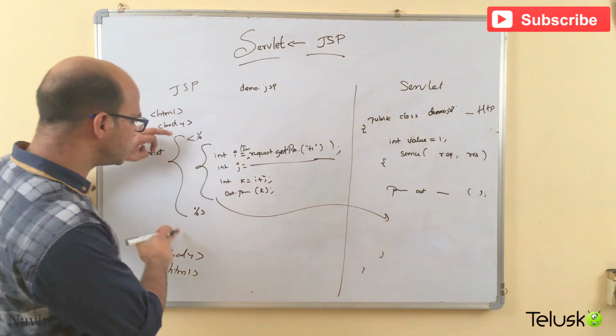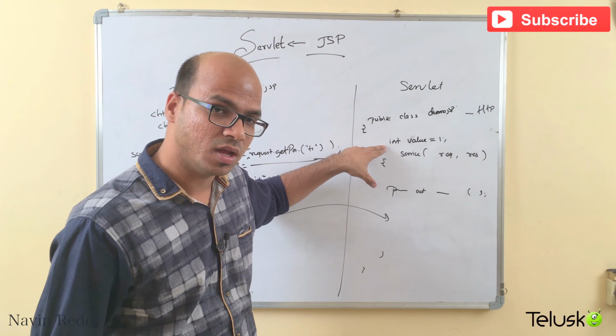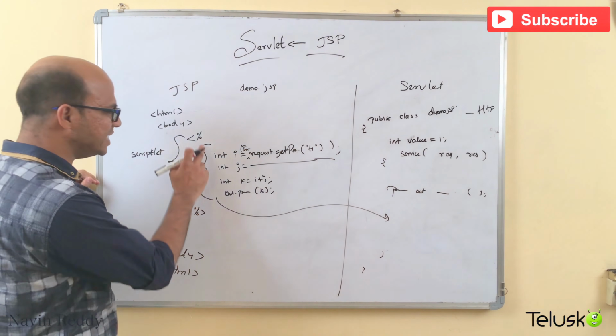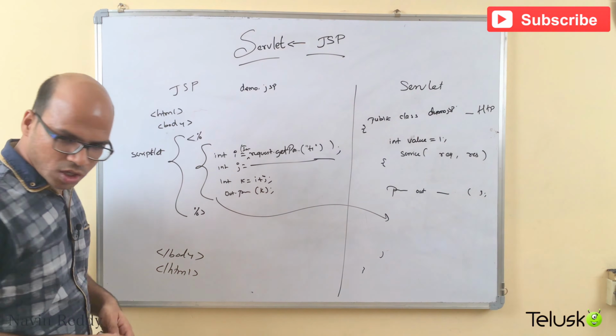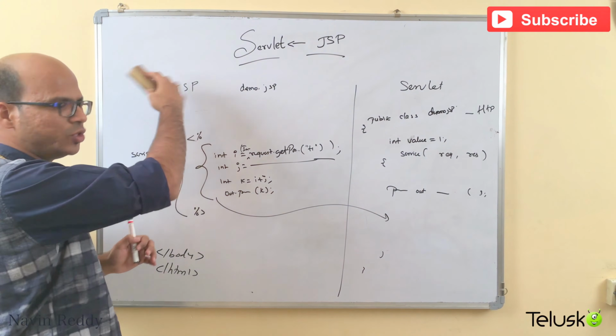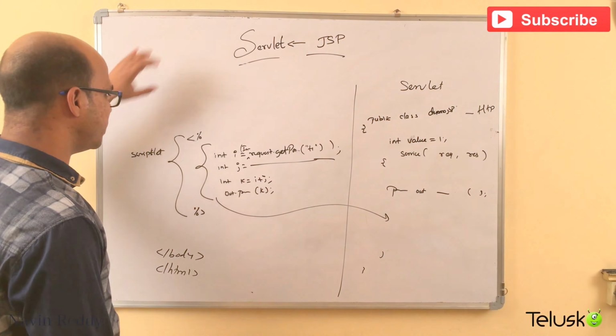See, whatever you write inside a scriptlet will go to this service method, right? I want something here in the declaration section. I want to declare some variables there. How can you do that? If you write that inside this tag, it will go inside service. Now what's the choice? So what we will do is, let me just expand this. Imagine we do have all those things. We have an HTML tag, we have a body tag somewhere there.